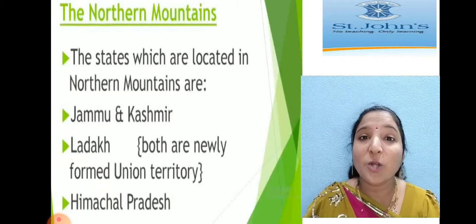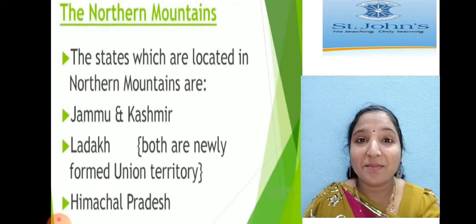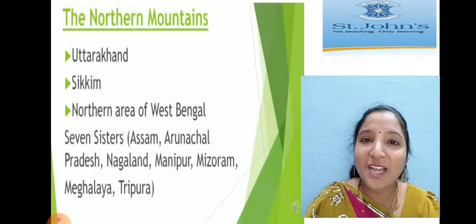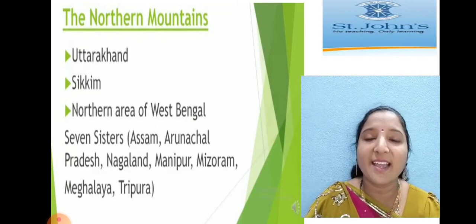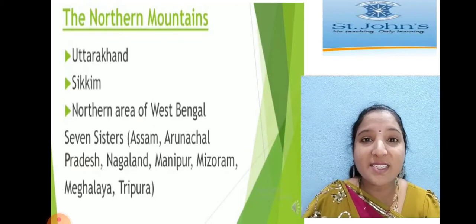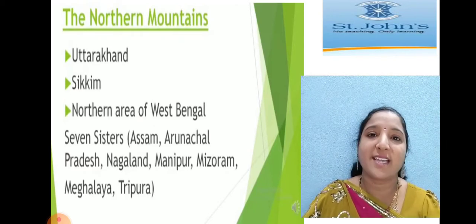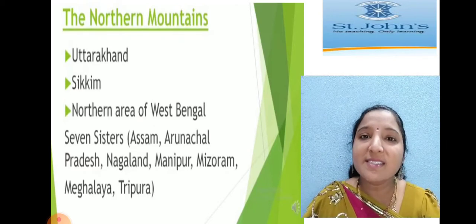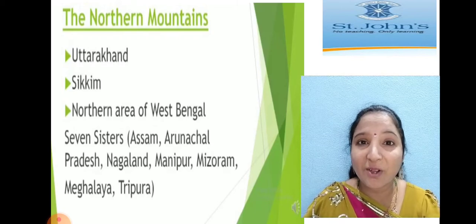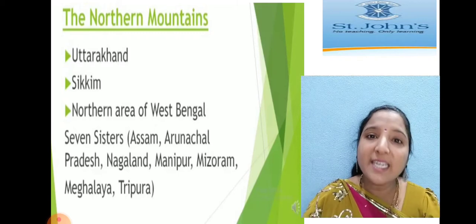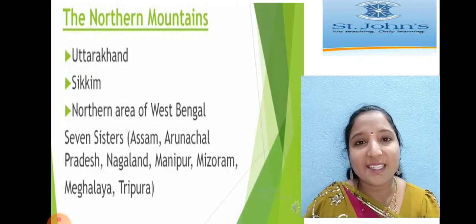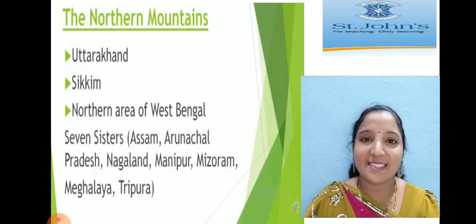And when it comes to the northeast direction, children, there are 7 states: Assam, Arunachal Pradesh, Nagaland, Tripura, Manipur, Meghalaya and Mizoram. These are called the 7 sister states. Do you know why we call them that? Yes, because all these states are interdependent on each other. That is the reason we call them 7 sister states.